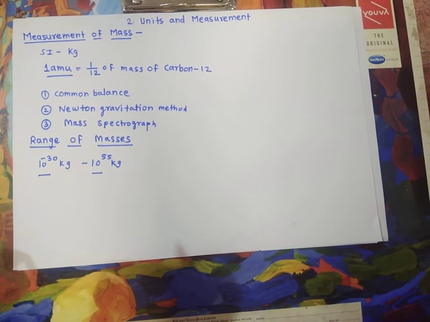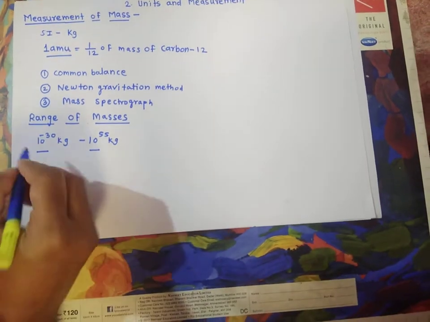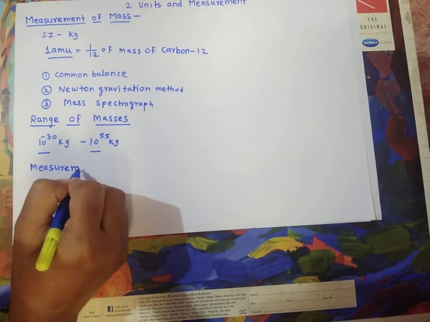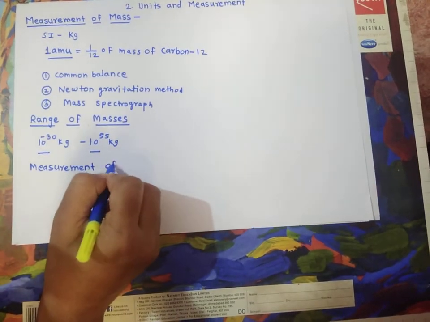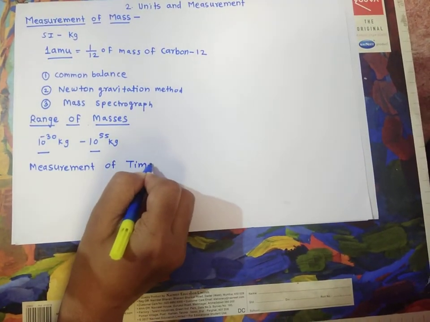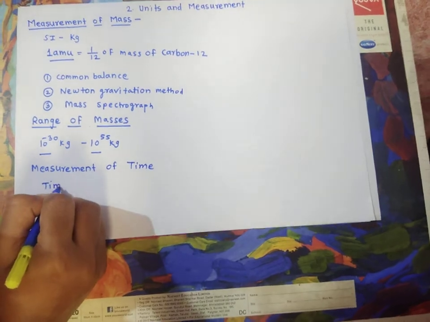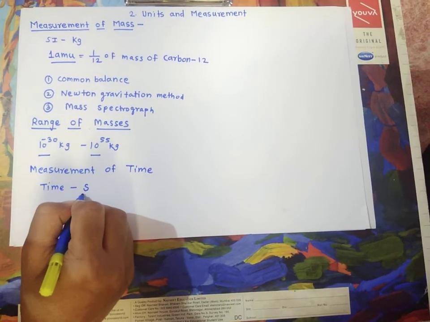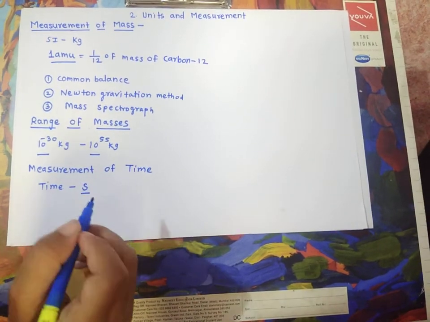Next we are discussing the measurement of time. You know the SI unit of time. Time we can measure in seconds. The SI unit of time is the second.